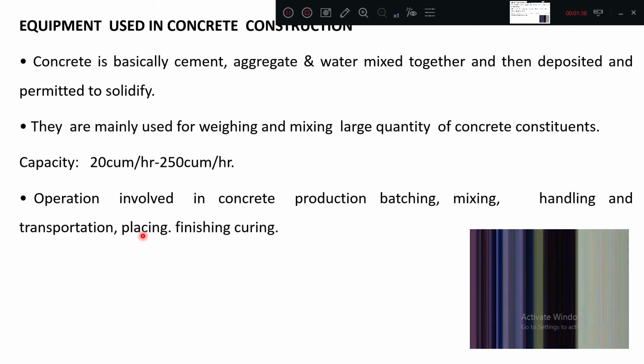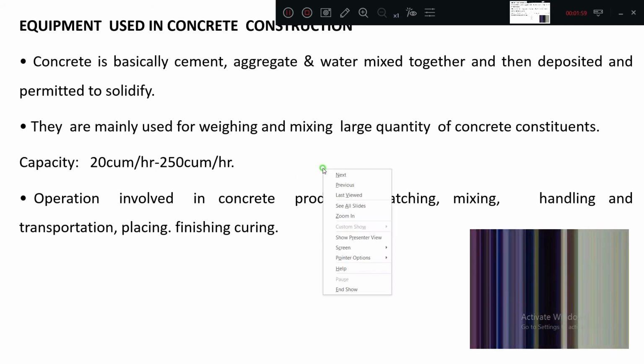For placing, we use inclined members, trolleys, concrete pumps, and so on. For finishing, we use the screed vibrator and plate vibrator. For curing, we can go for a pipeline arrangement, and pumps can be used. So these are all the equipments used in concrete construction.